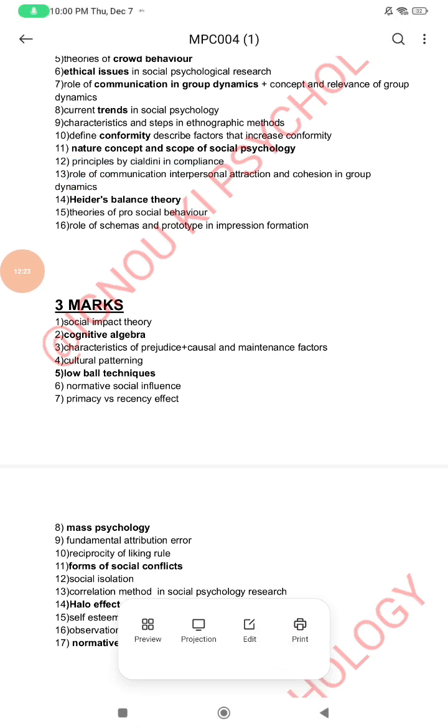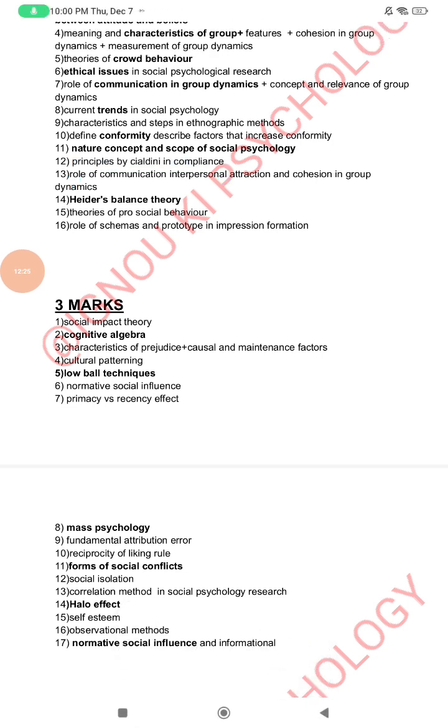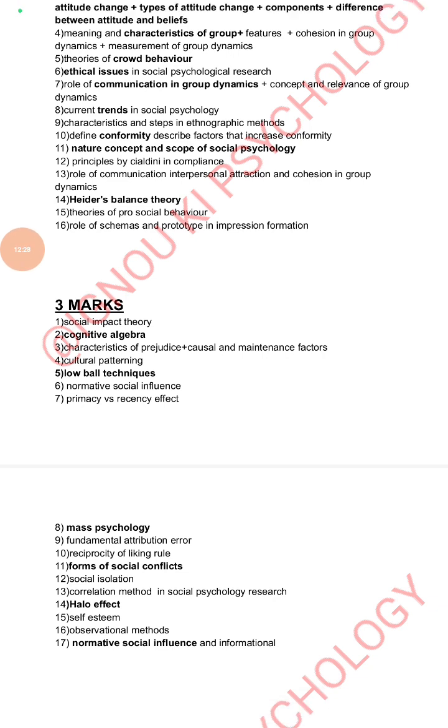This is given by Cialdini. Basically, these are the seven principles: reciprocity, commitment, consistency, consensus, social proof, authority, liking, scarcity, and unity. So, you have to explain all these seven principles, and at the end, you have to show how these principles help in compliance.